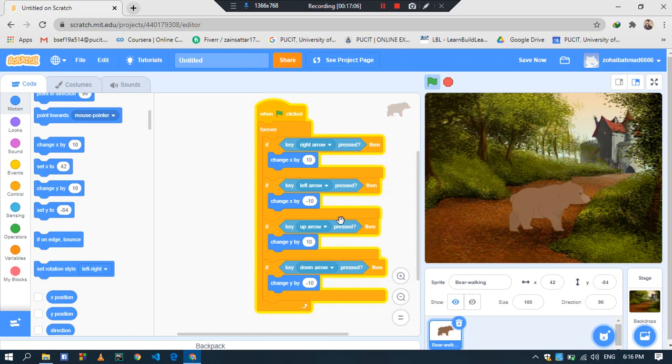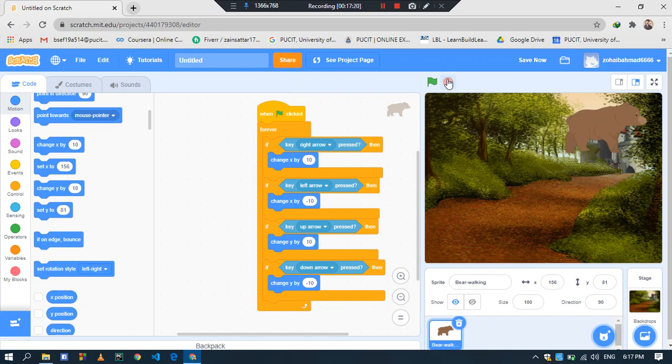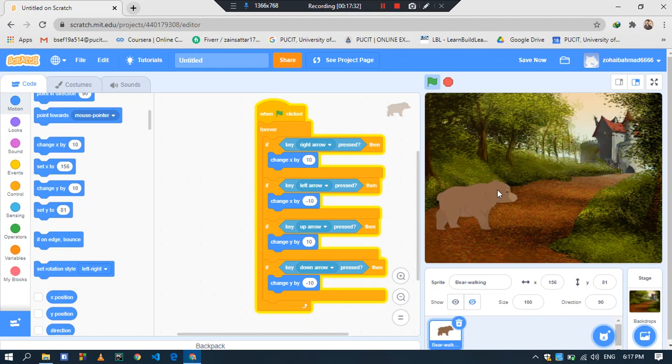There is one more thing. Why do we add this change? For example, if we stop the bear, the green flag is to start our code and the red button is to stop our code. Now my code is stopped and I want to start it again. Click on this. Now my code is started, but the bear is not on its original position. The original position of the bear is this. If I want the bear to automatically come to its original position when I start my code,